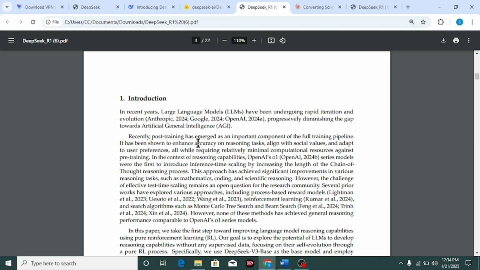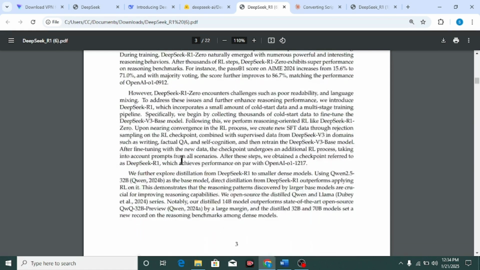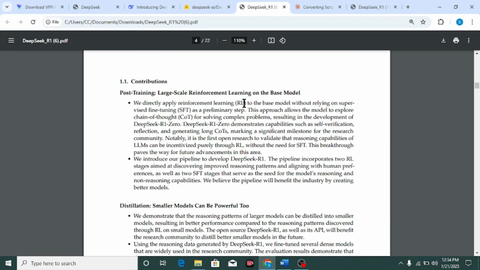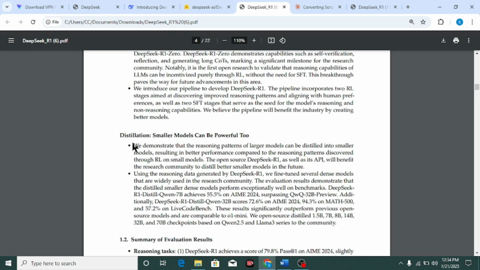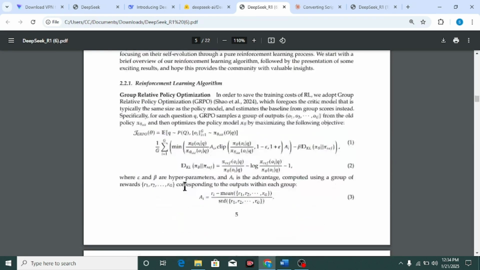Recently, post-training has emerged as an important component of the full training pipeline. Anyone can read this paper, and the link is in the description below. This is a post-training, large-scale reinforcement learning-based model, with powerful results.